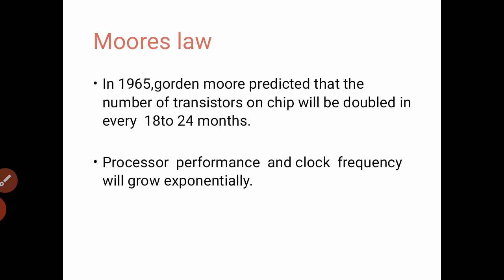This is the reason why Intel is producing a new version of their processor every time, and Apple is also launching a new version of their set every time. Every new version of the processor is twice as efficient as the previous one. This rule is very important for VLSI technology. It also says that processor performance in clock frequency will grow exponentially. So the frequency that we are dealing with in every new device is growing exponentially. This rule is very important from the VLSI point of view.